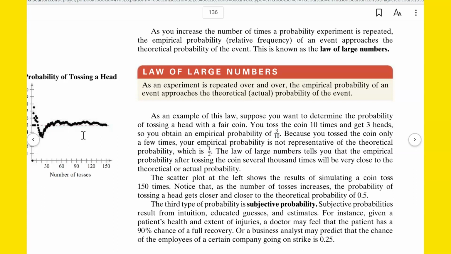But then we toss the coin again. We might get heads again. And so it still may be 100%, but we toss the coin again. And the more we toss the coin, eventually, if it's a fair coin, it's going to approach that theoretical probability, because you're not going to get 1,000 heads in a row, are you?